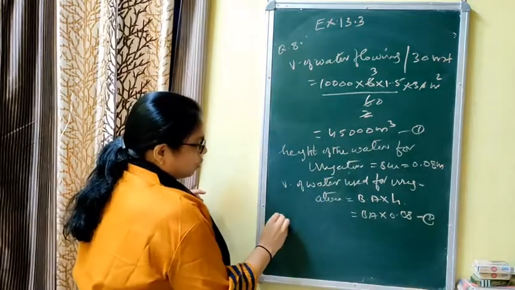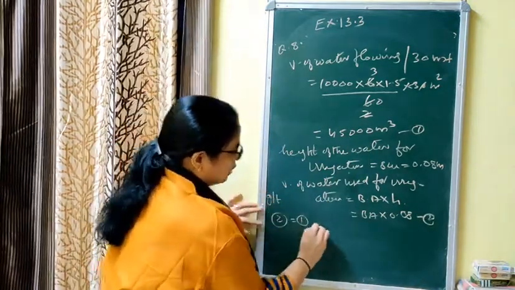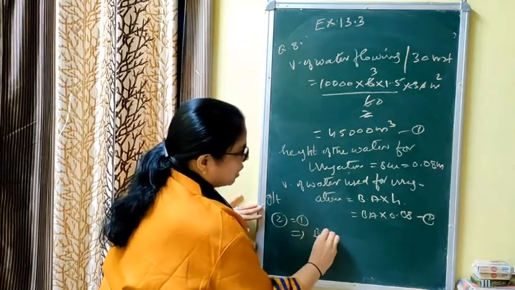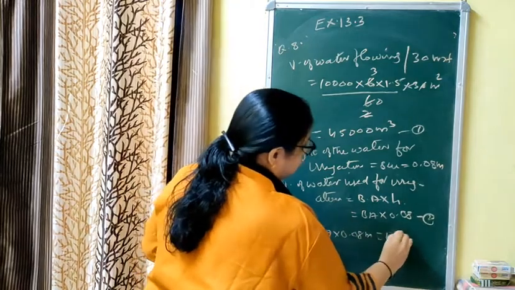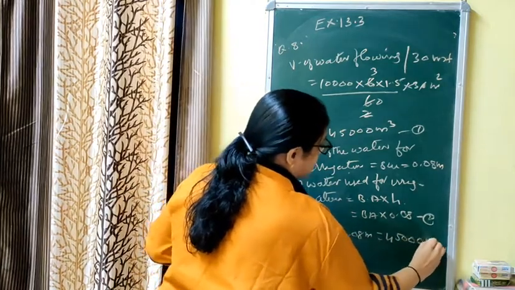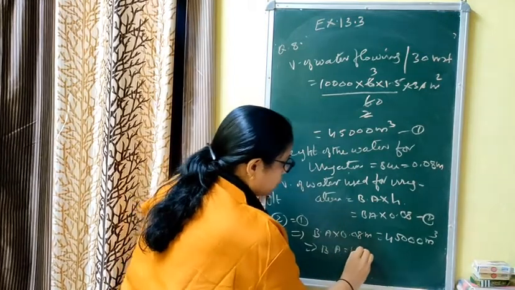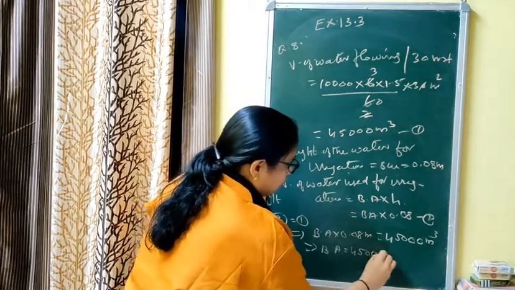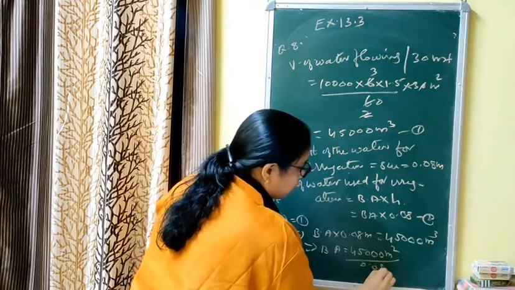But equation 2 is equal to equation 1, as given in the question, that implies base area into 0.08 meter is equal to 45,000 meter cube, implies base area is equal to 45,000 meter cube upon 0.08 meter.